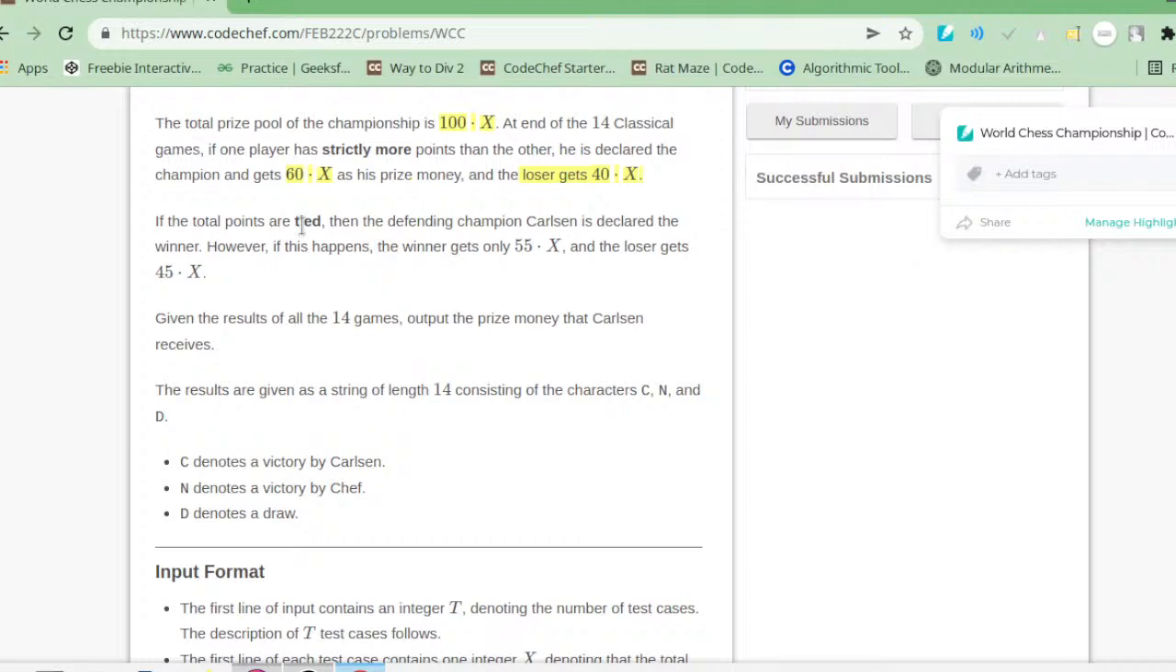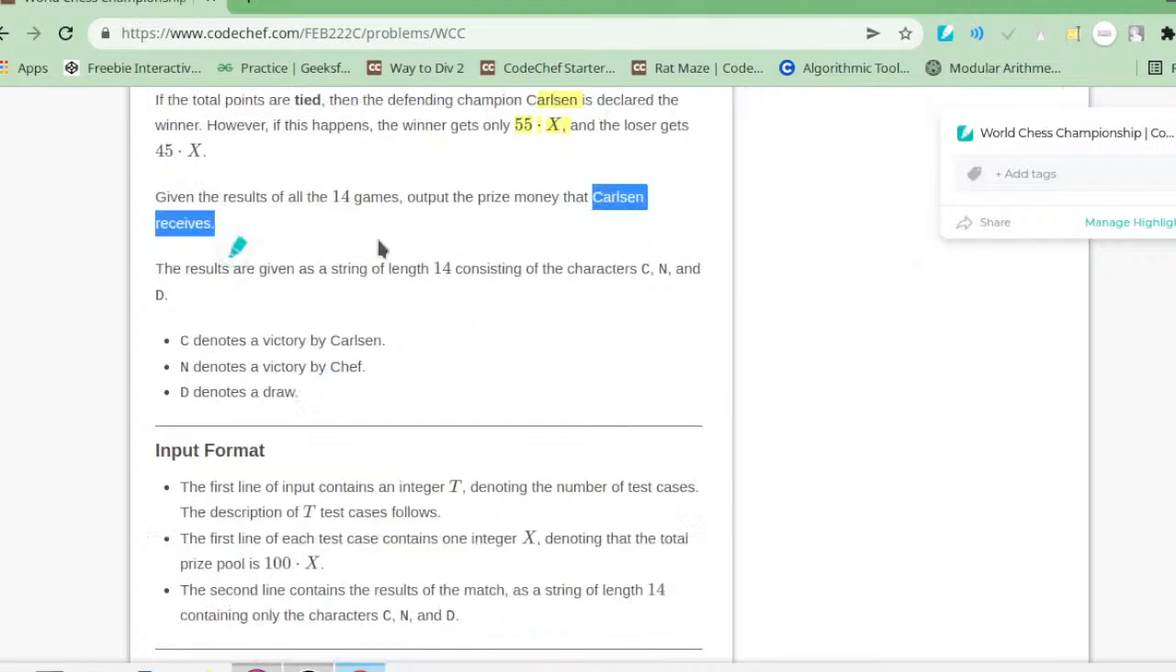Maybe because he's the champion since the past, Carlsen gets a benefit in case of a tie and is declared the winner, but in this case he will get only 55x. If he had won genuinely, he would have got 60x, but in such a case he will get 55x and the loser will get 45x. Given the result of 14 games, output the prize money that Carlsen will receive. We only have to output the prize money that Carlsen will receive; we do not have to care about Chef.